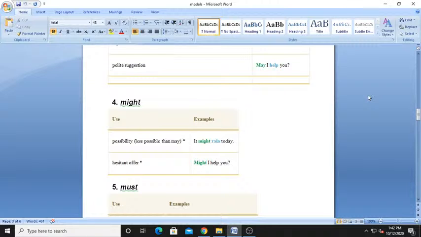Now, hesitant offer. If you are not sure that your offer will be agreed or will get support, it is a hesitant offer. Meaning what? Might I help you? There is some confusion, but still you have it in your mind to do something for others. At that time you can use these kinds of words. Might I help you?